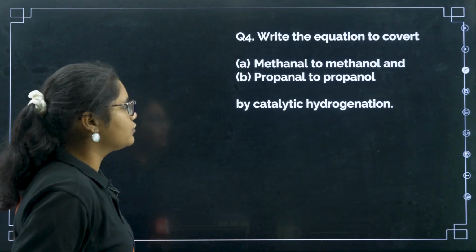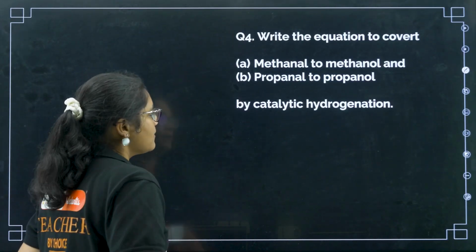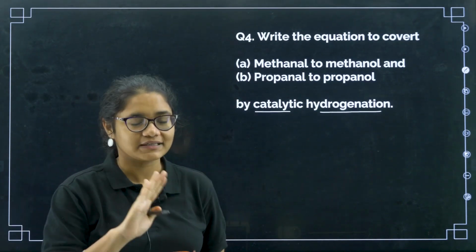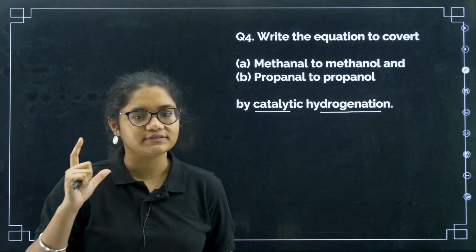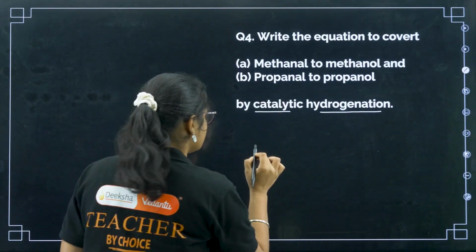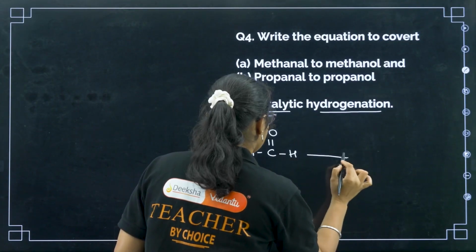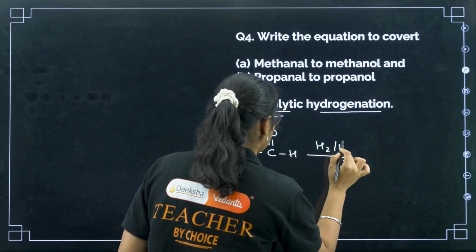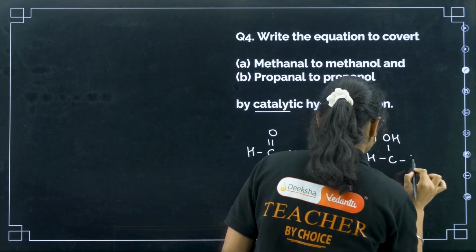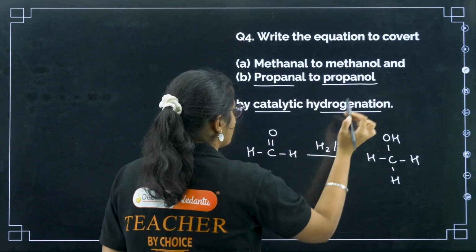Next, question number 4. Write the equation to convert methanal to methanol and propanal to propanol by catalytic hydrogenation. This is very important. So here you cannot use any other method. Catalytic hydrogenation means addition of H2 in presence of catalyst. So you can just write down methanal. Methanal is HCHO, in presence of hydrogen and palladium will give you H3COH.